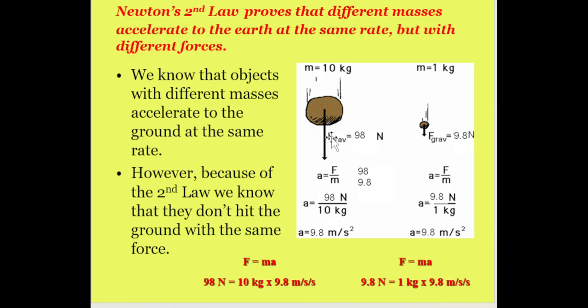Also the mass of this object is 9.8, or we can say 10. So acceleration of this one is 98 divided by 10 kilograms. So this will be equal to 9.8 meter per second square. Again, for this mass, acceleration is equal to force divided by mass. So acceleration is equal to the force applied, 9.8 Newton, over the mass of this object, 1 kilogram. So the acceleration will be the same.